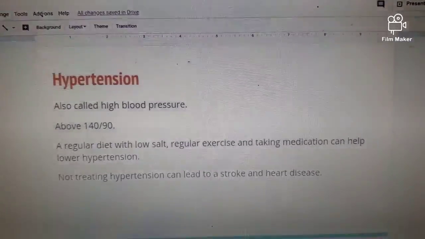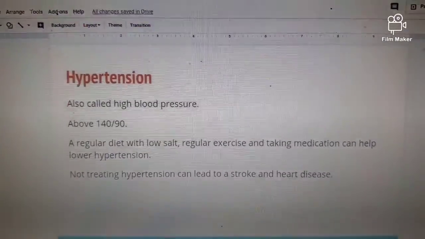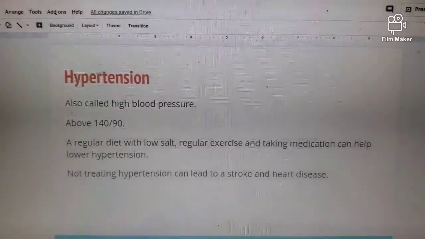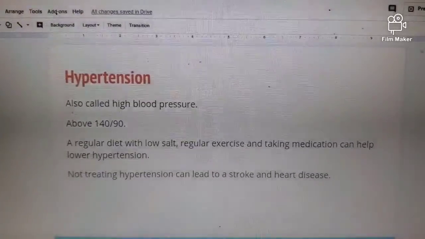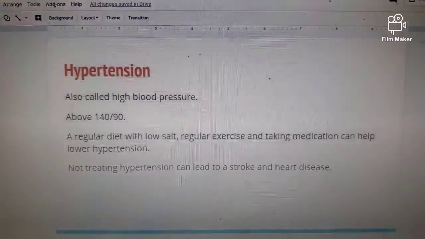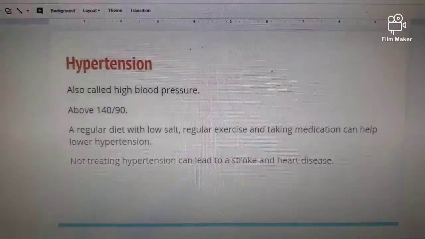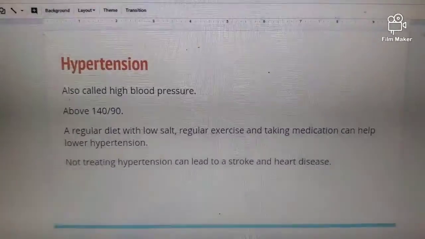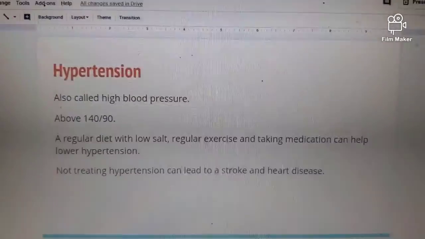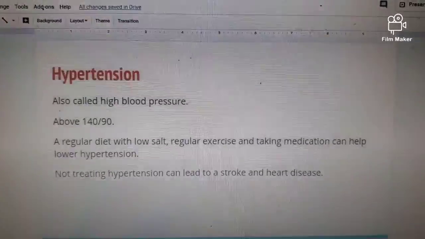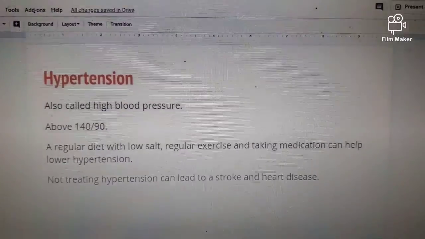Hypertension is also called high blood pressure. High blood pressure is described as being above 140/90. Remember, normal blood pressure is 120/80. A regular diet with low salt, regular exercise, and taking medication can help lower hypertension or high blood pressure. However, not treating high blood pressure or hypertension can lead to strokes or heart disease. Remember the virtual lab that we did? And we saw those people that had high salt diets that caused them to have high blood pressure.